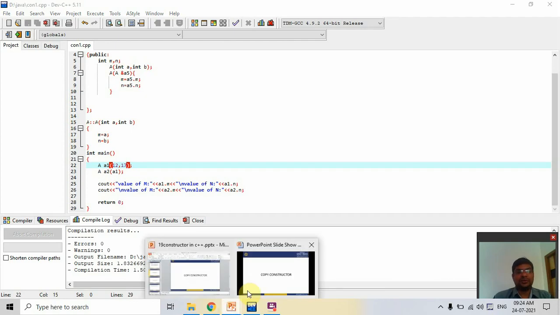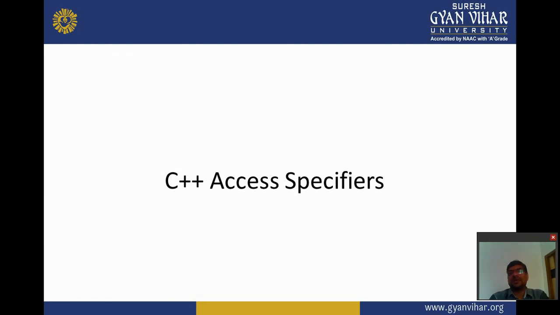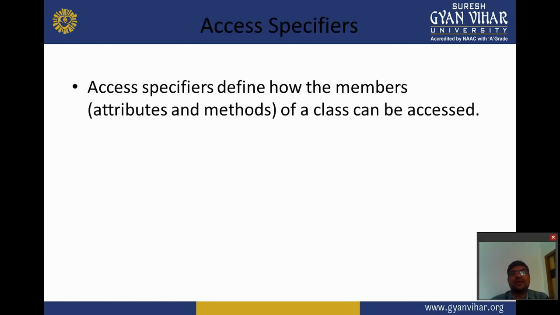Now we move on to the next topic, that is the C++ access specifier. What is an access specifier? Access specifiers define how the elements of a class can be accessed. It sets the scope of any data member and member function of a class. Means if we create this type of access specifier, then that type of data member and member function is accessed in that type of functions. So access specifiers are used for security purposes in C++.